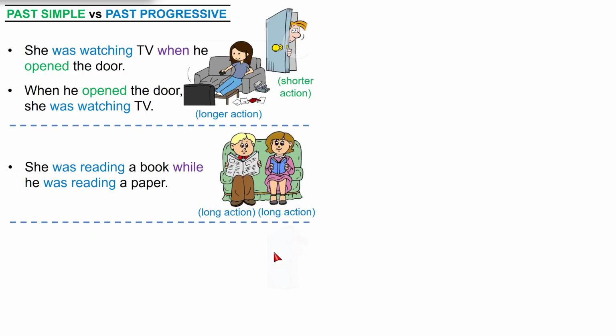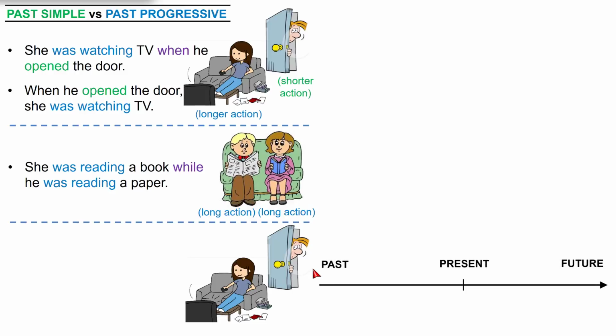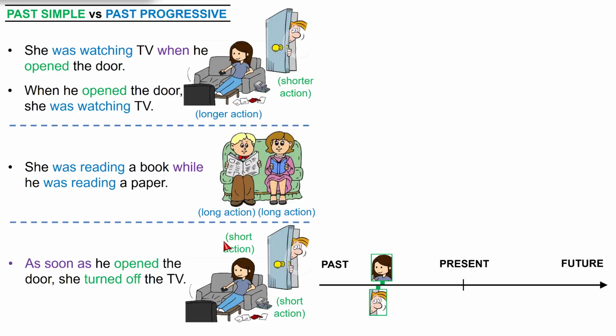Now, for the last example, the man opened the door and then the girl turned off the TV to welcome her husband home. This time he opened the door first and then she turned off the TV. How long does it take you to turn off the TV? It's a short action. Short action. What will we do? Give past simple to both actions.